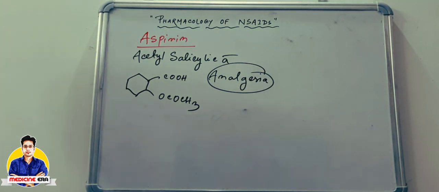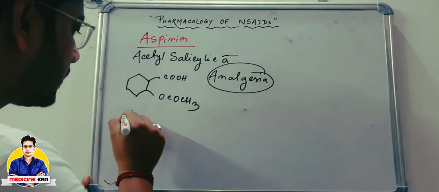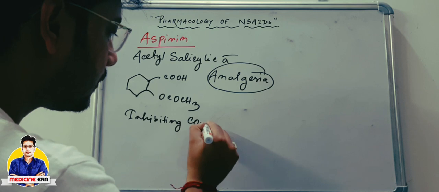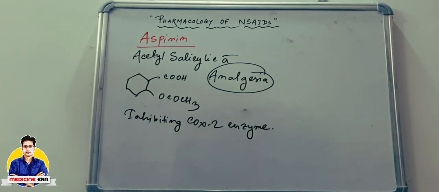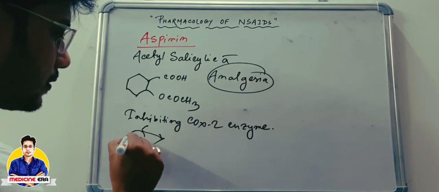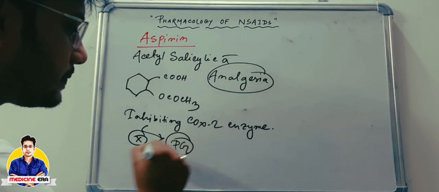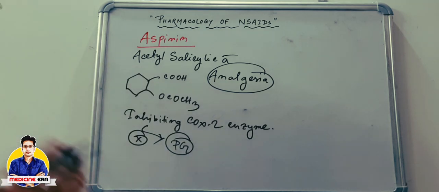How is aspirin used to inhibit the pain sensation? They are mainly used to inhibit the pain sensation by inhibiting COX-2 enzyme. Okay, so inhibition of COX-2 enzyme leads to the non-generation of any type of prostaglandins. So the pain sensation will be relieved. So this is the mechanism of action of aspirin.